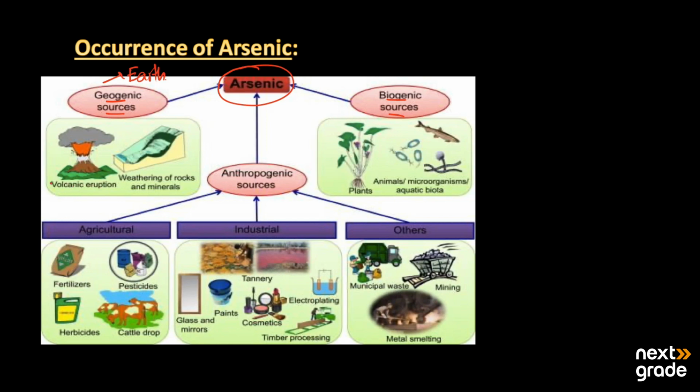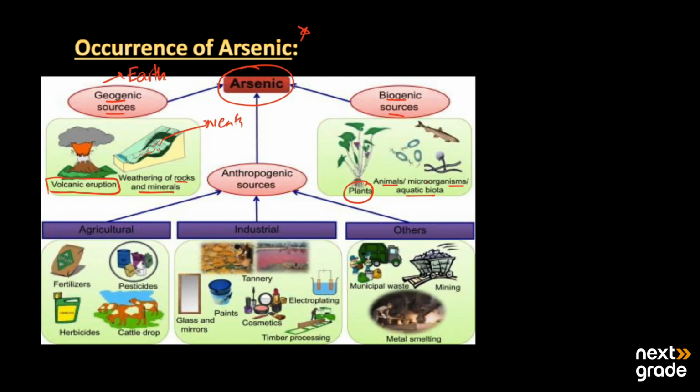It is obtained by volcanic eruption, and by the weathering of rocks and minerals when they diminish with the help of weather, then we gain arsenic from there. The second source is biogenic, in which it may be present in plants, animals, different microorganisms, and aquatic biota. So both can be sources of arsenic.